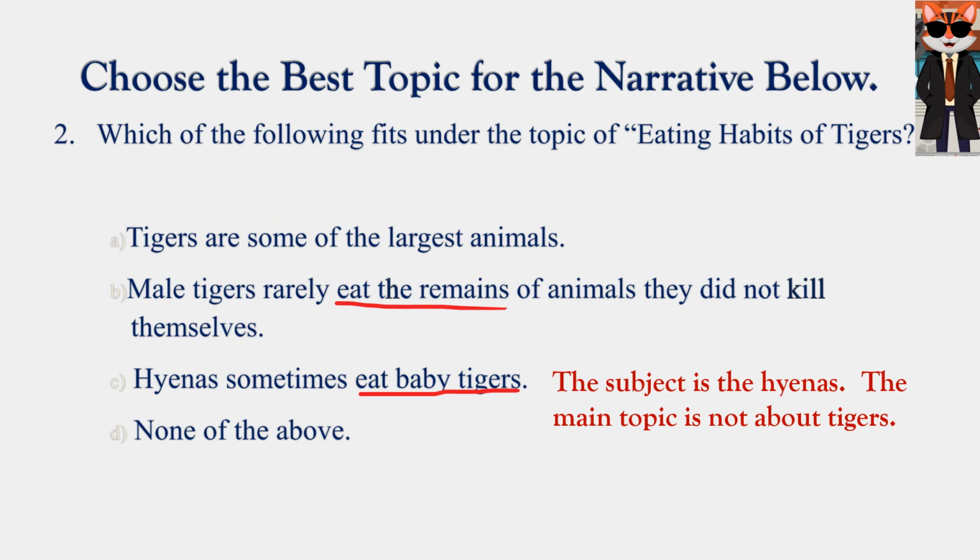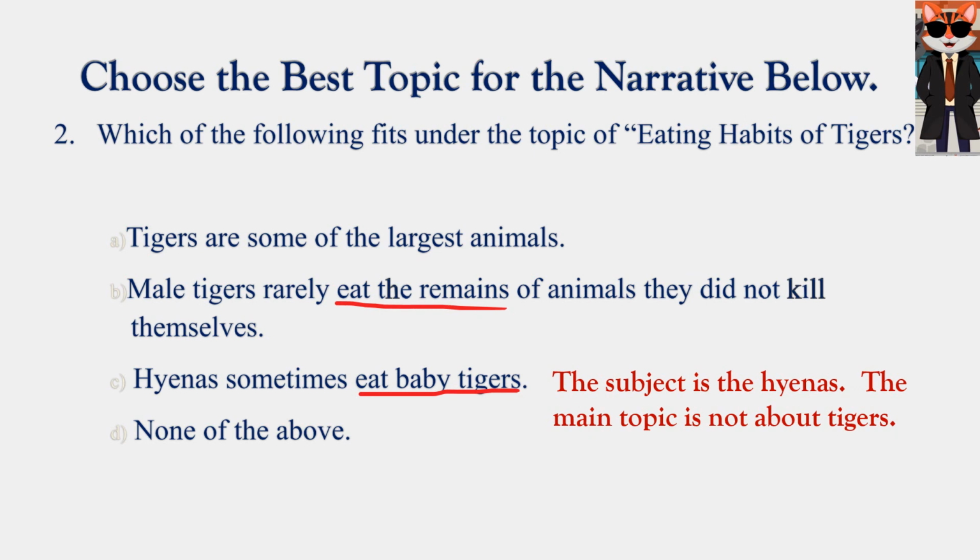Choose the best topic for the narrative below. And this isn't really a narrative, this is a couple of sentences. And what will happen is it will ask you, there's another question type that will say, which of the following fits under the topic of eating habits of tigers? And it says, tigers are some of the largest animals. Well, immediately off the block, what do you call that? What is this? Tigers are some of the largest animals.